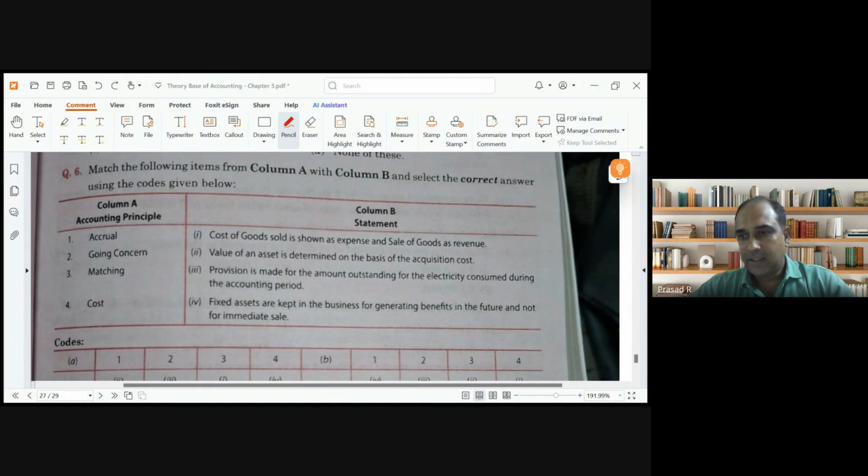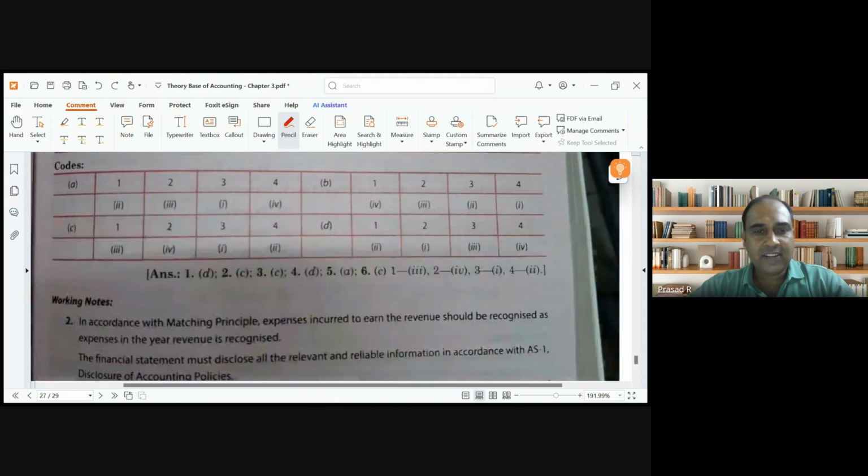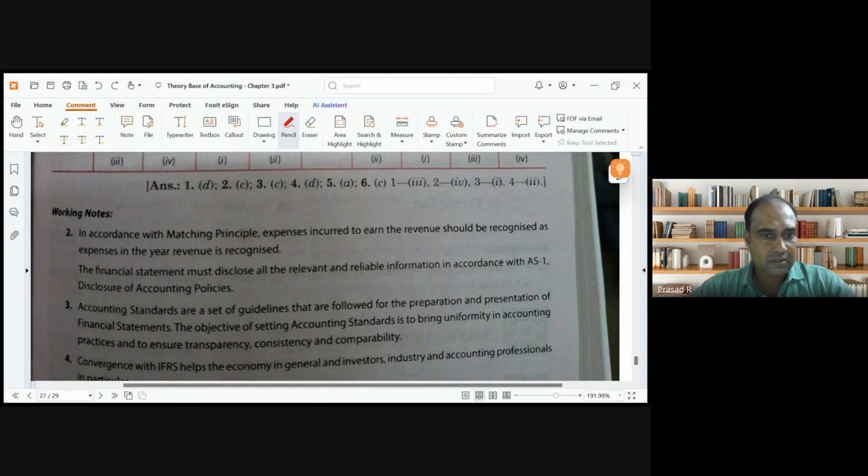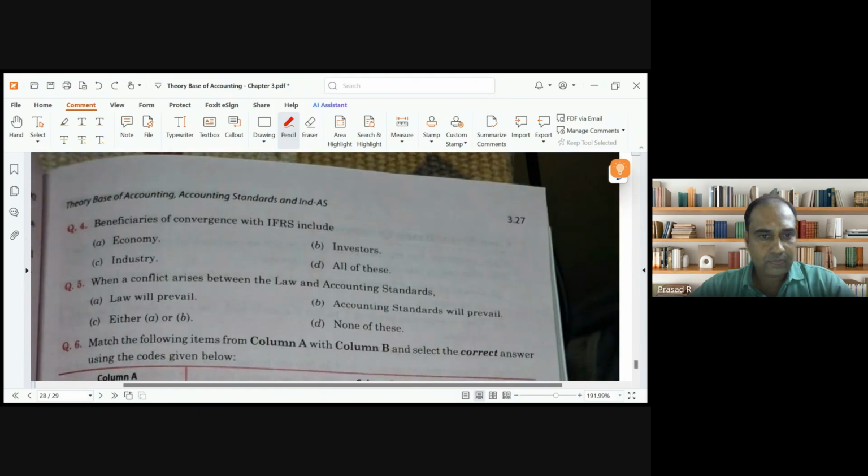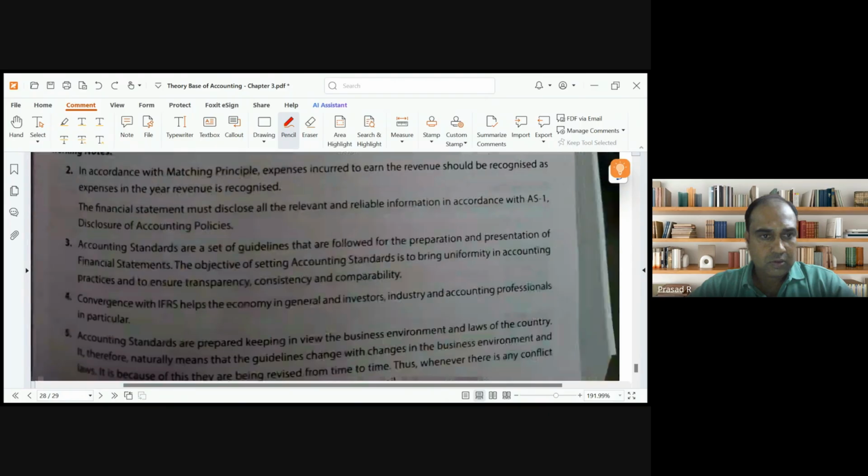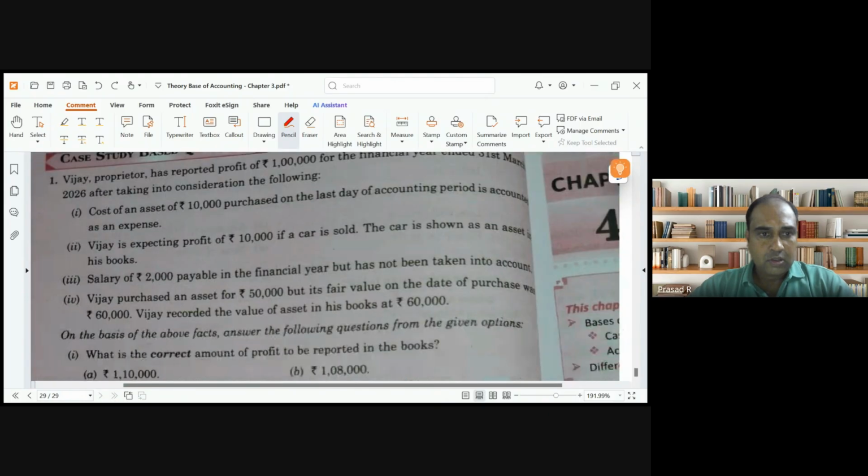Clear, guys? Any doubt? So these are all very, very basic things that we are discussing. Any doubt so far, guys? Okay. You can go through it.